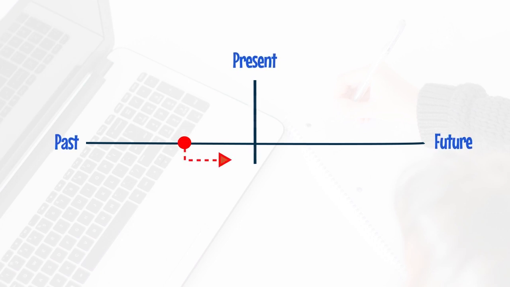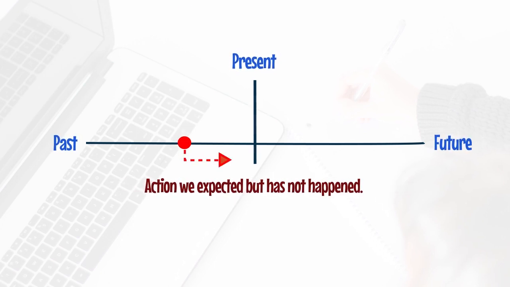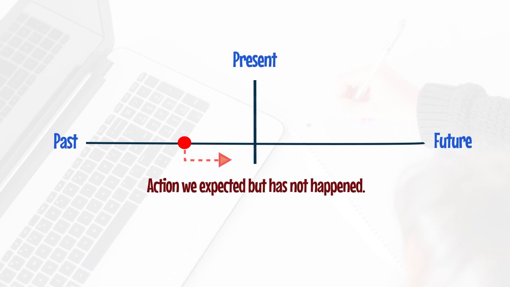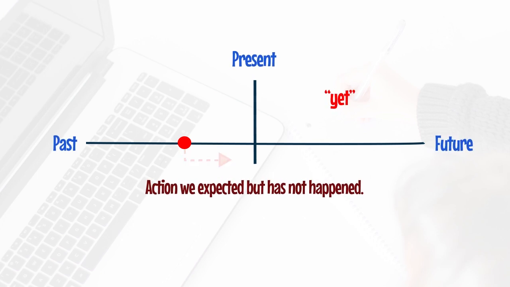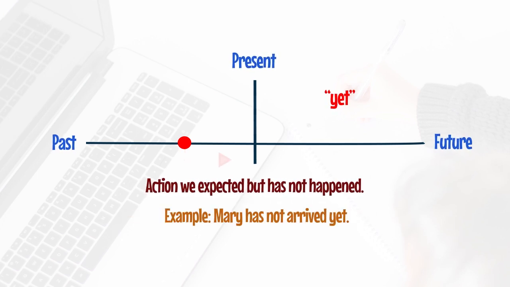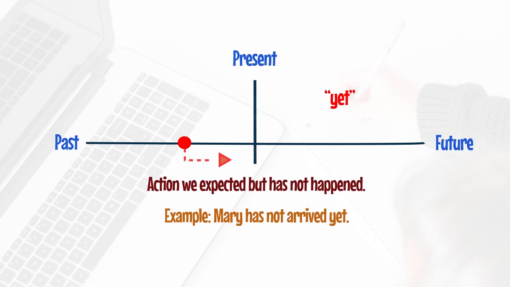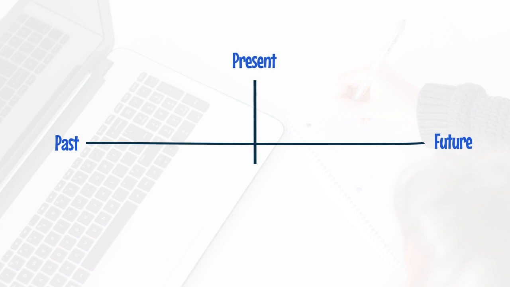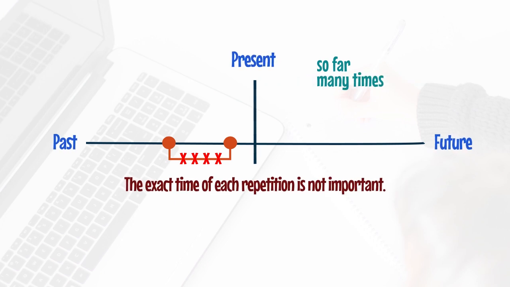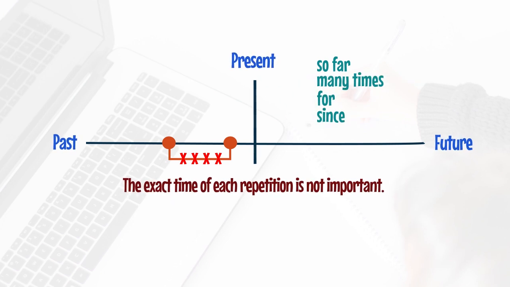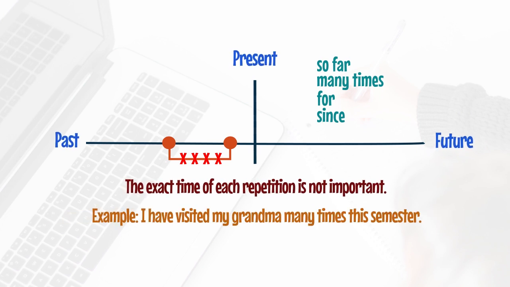And we can also use the present perfect to talk about an action that we were expecting to happen but has not happened. In this case, it's possible, but not obligatory, to use the word yet at the end of the sentence. Example: Mary has not arrived yet. And the present perfect can also be used to describe the repetition of an activity over an unspecified period of time. In this case, it's possible to use the expressions so far, many times, or the prepositions for or since in the sentences. Example: I have visited my grandma many times this semester.